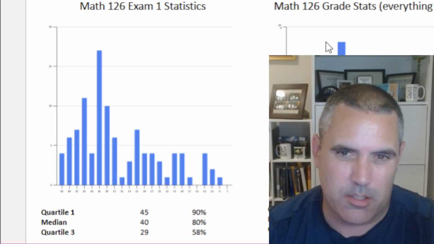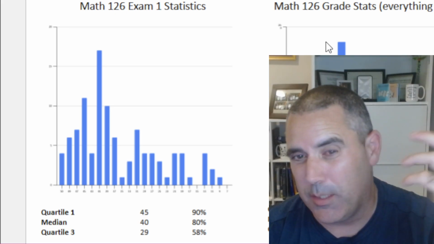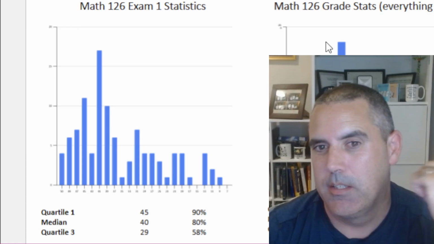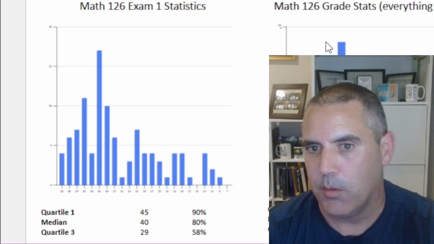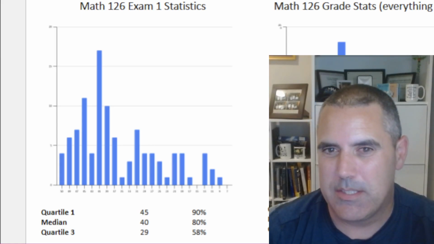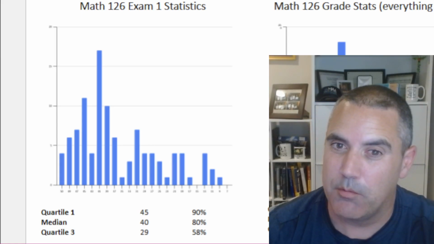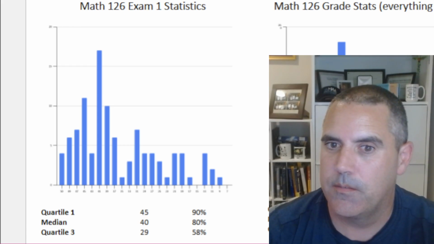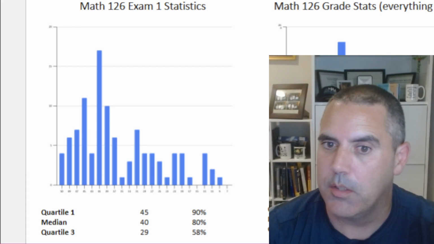So really what that tells you is if you're well below 80%, then you're below half of your class. So a large chunk of the class got above 80%. Typically we say you need to be averaging above 70% on everything to be ready for the course that follows this. So that's usually what a 2.0 is.